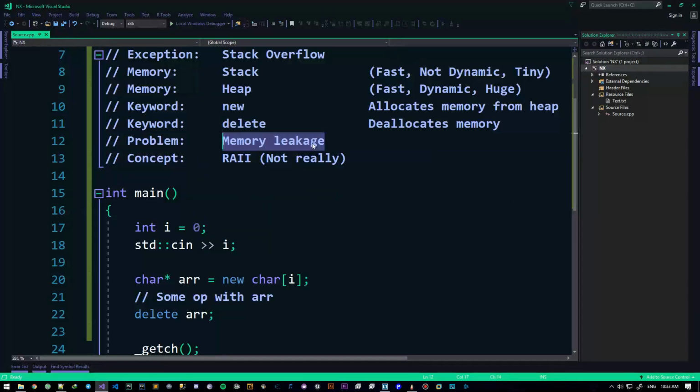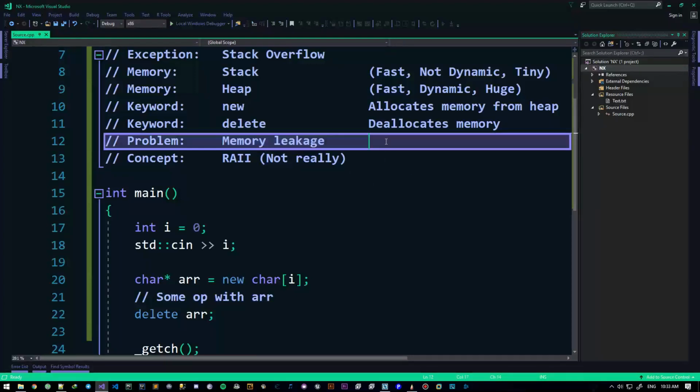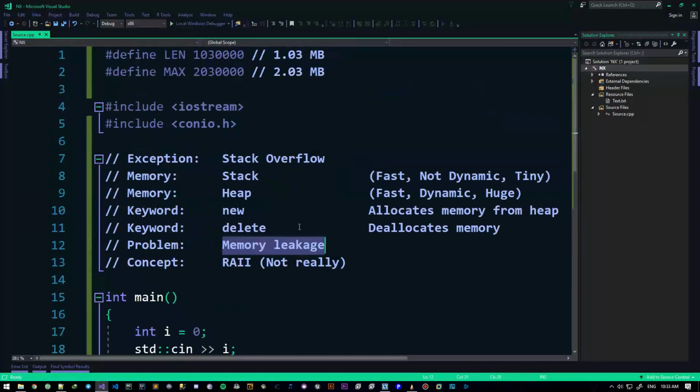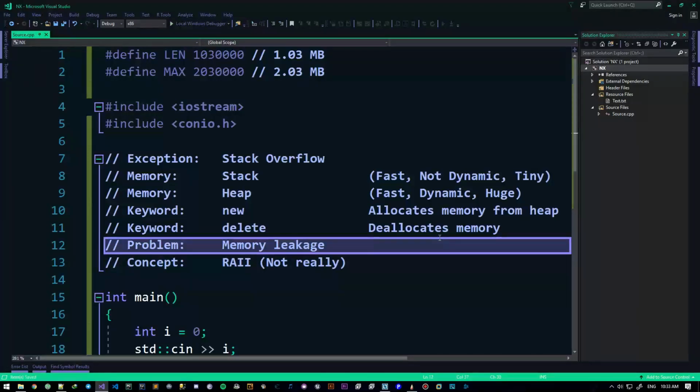Don't ever mess with this guy right here. The operating system is kind enough to actually clean any sort of memory leakage after our application closes. So if I leak so much memory, when my program ends, it all automatically goes away, alright? But yeah, let's not do that. Let's not even go there.